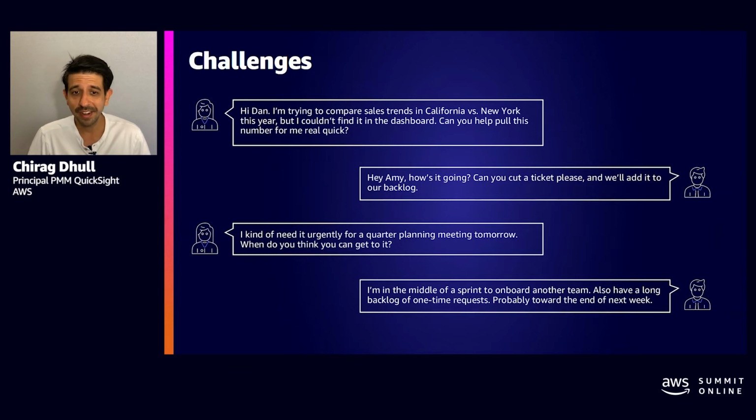Obviously, the sales leader needs this data instantly. So from their perspective, this is an urgent business request. But because BI teams are often thinly staffed, the BI person or the BI leader is not able to quickly get to it as they are focused on another sprint. So because of the backlog, it could take probably a few days or a few weeks for them to provide this answer.